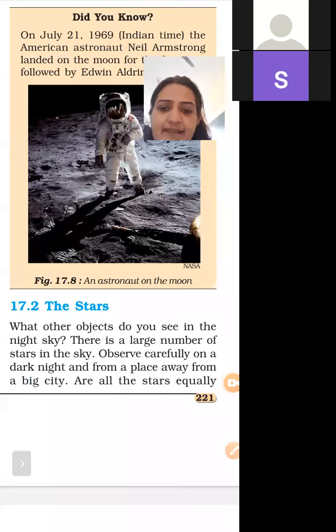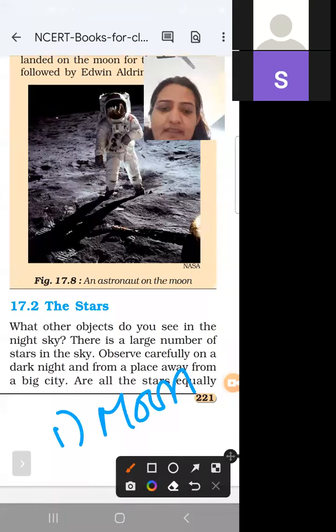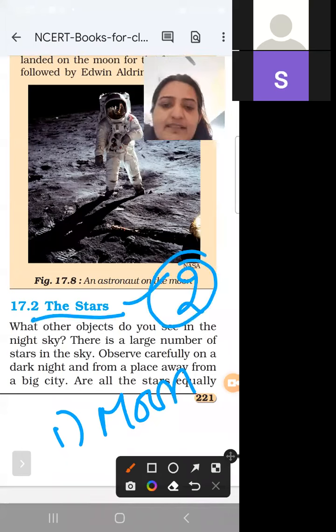and we are talking about the objects present in the sky. Which objects are present in the sky? First is the moon, and second is stars. So in the previous class, we learned about the moon, phases of the moon, surface of the moon, how life is possible on the moon, and next is stars.